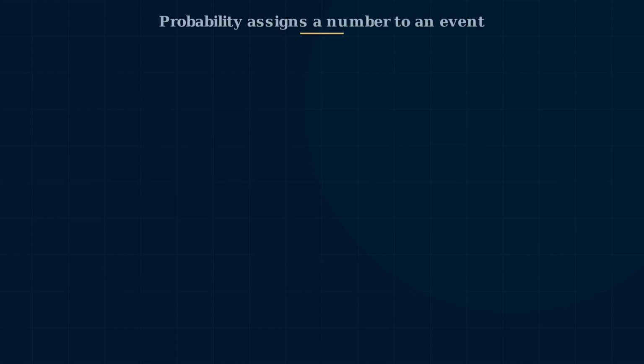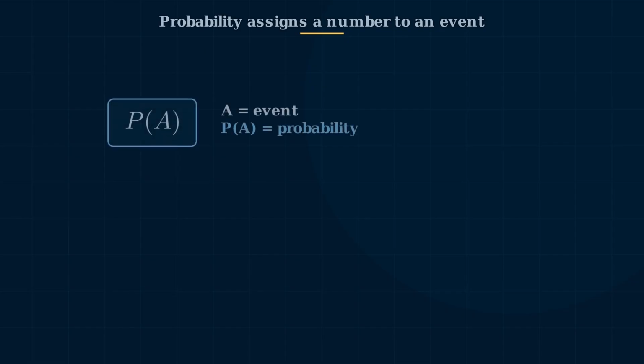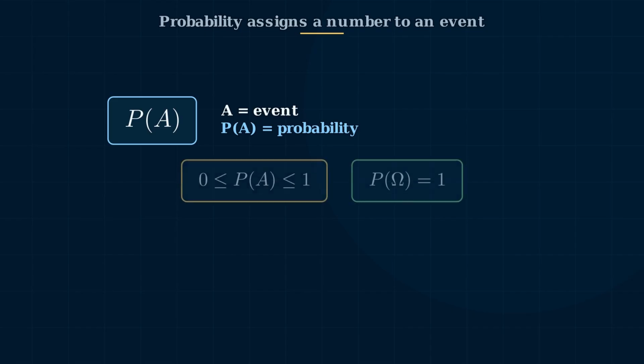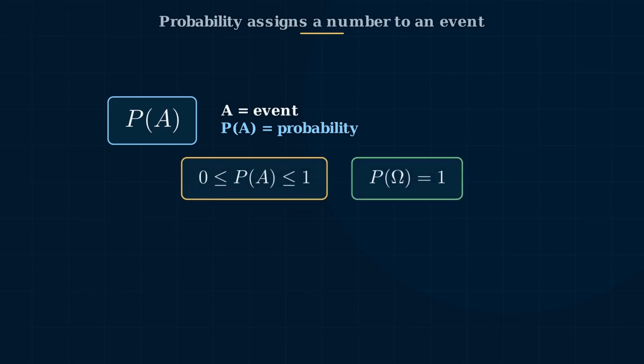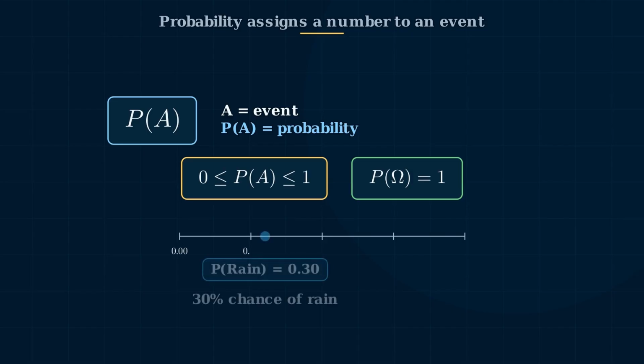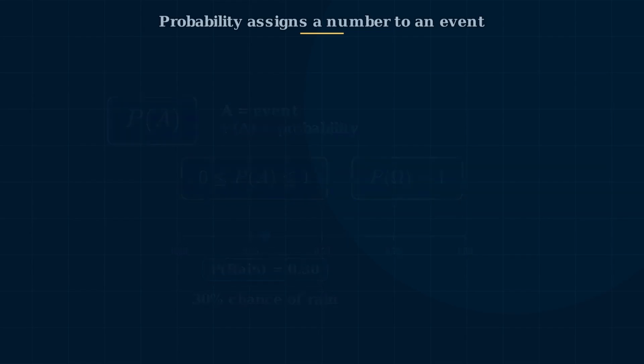Now we give that number a name. Probability is a function. It takes an event and assigns a number to it. P of A: here, A is an event, and P of A is the probability of that event. For example, P of rain equals 0.30 means there is a 30% chance of rain. Every probability must live between 0 and 1, 0 less than or equal to P of A less than or equal to 1, and the probability of the whole sample space is 1, P of omega equals 1. That means something in the set of all possible outcomes must happen.